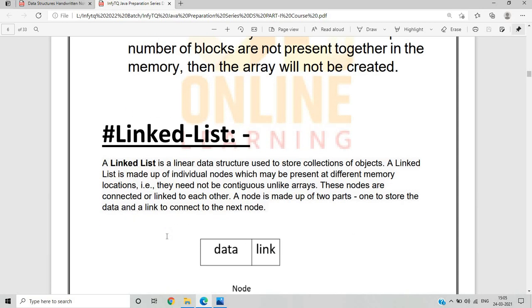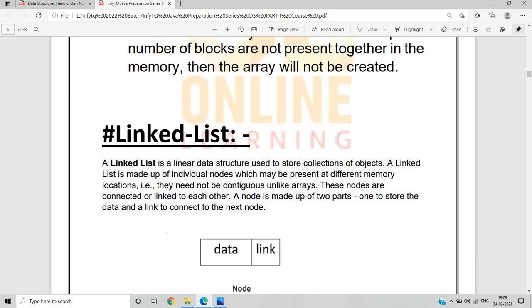Okay, so what is a linked list? Instead of using an array, we use a new data structure called a linked list. A linked list is a linear data structure that is used to store a collection of objects. As we have seen in the array drawback, an array is of fixed size. In a linked list there is no fixed size.